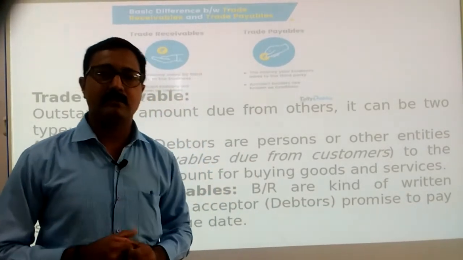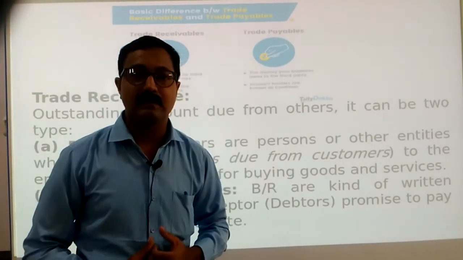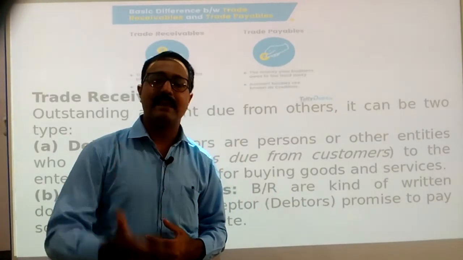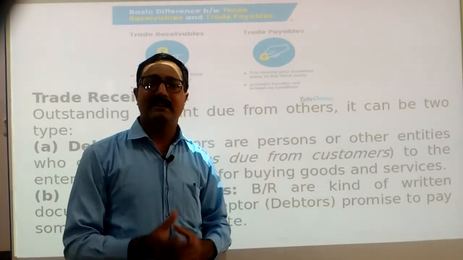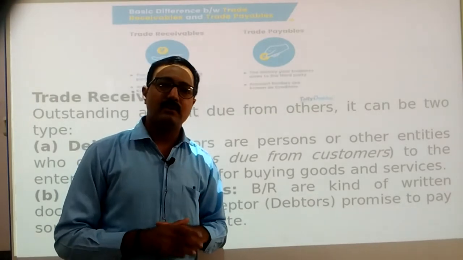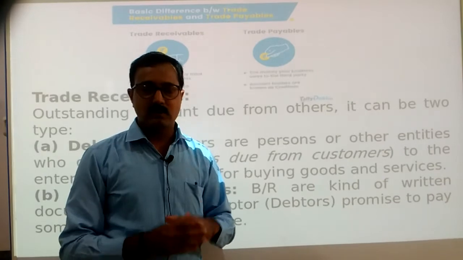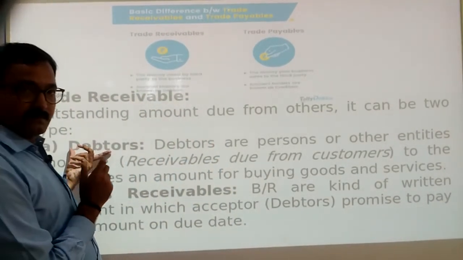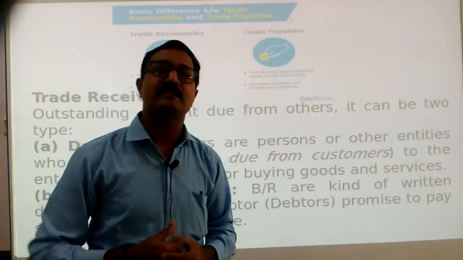In a business organization we need to sell goods to our customers. Those goods we can sell in cash as well as on credit. Once you sell your goods on credit, you need to record the name of the person, and later on you have to remind that party regarding your payment. So here we also have to find out the meaning of debtors. Debtors means the person or party from whom we have to receive money.